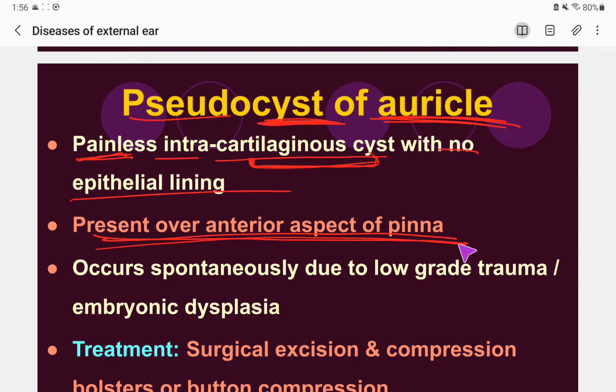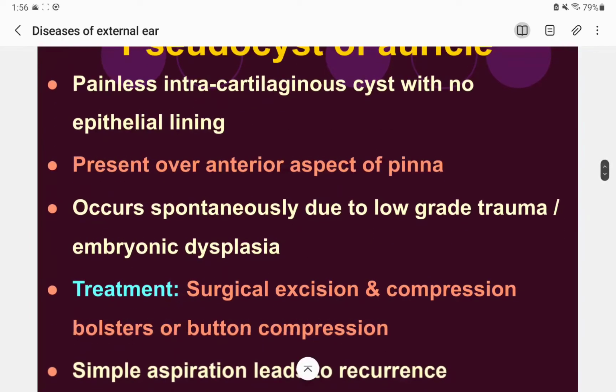Okay, a pseudocyst of the auricle occurs spontaneously due to low grade trauma, or embryonic dysplasia. Sorry for the tongue twister. So it can occur either due to a developmental abnormality or due to low grade trauma. Okay, and so what is the treatment?